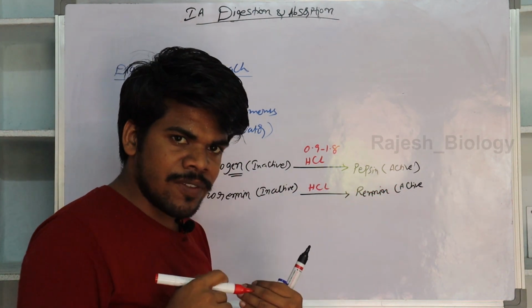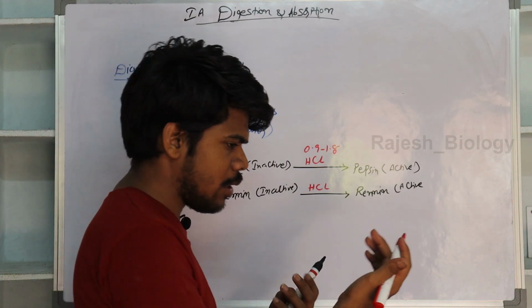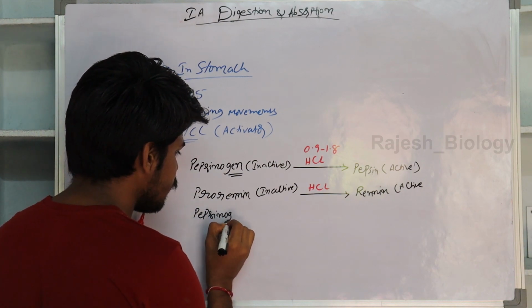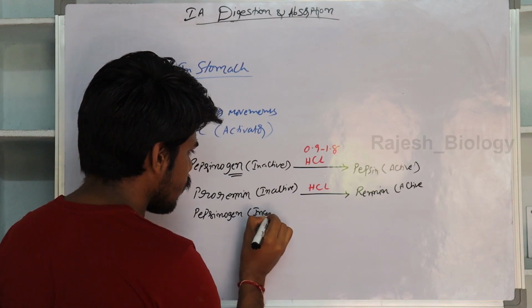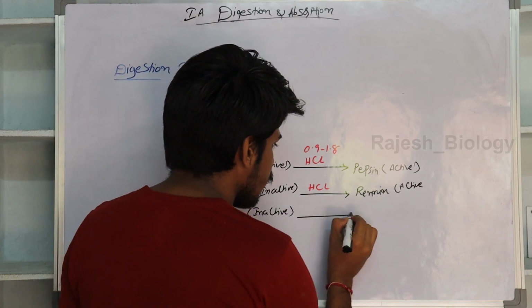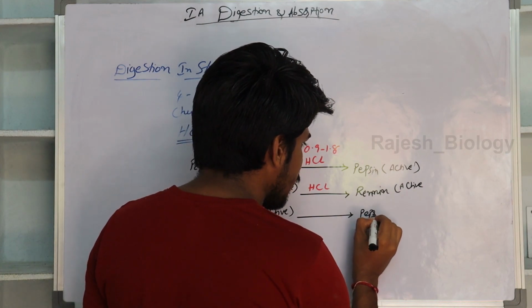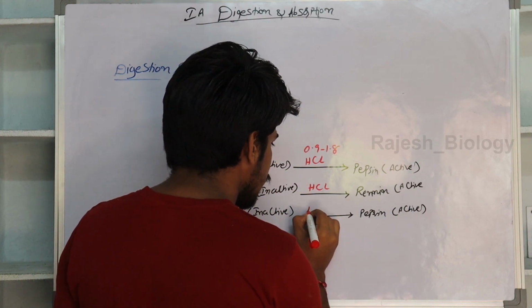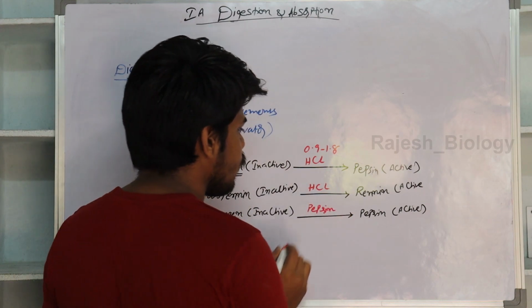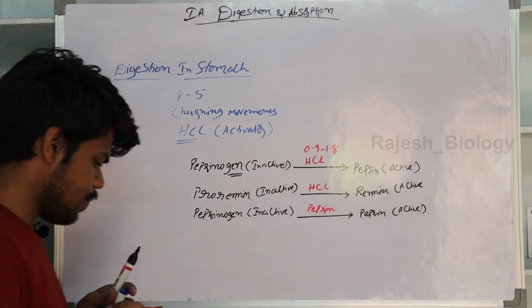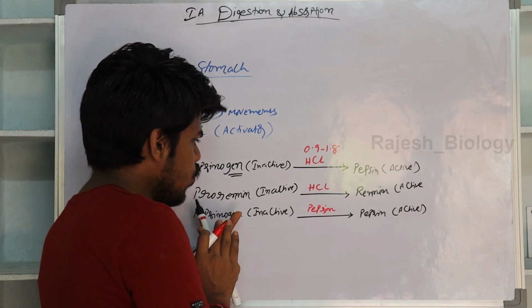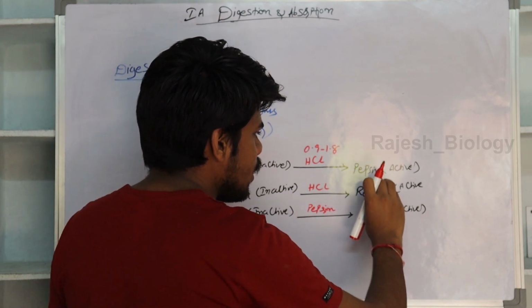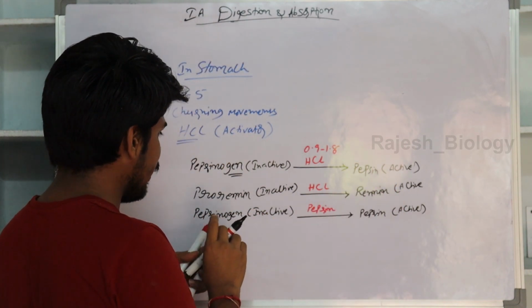Active pepsin itself can convert the inactive form into active. That means inactive pepsinogen is converted into active pepsin in the presence of pepsin. Pepsinogen, the inactive form, is also converted into active pepsin in the presence of pepsin. And these pepsin and renin are helpful in protein digestion.